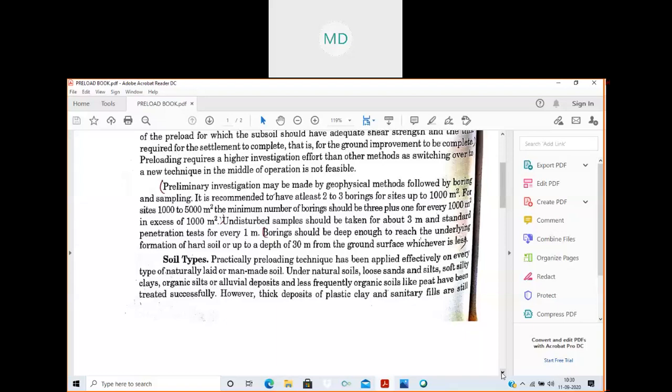Anybody else? Lagoon soil. Then, no idea.